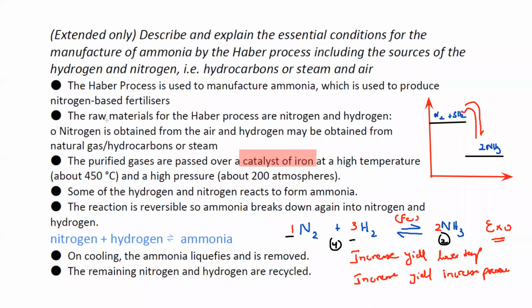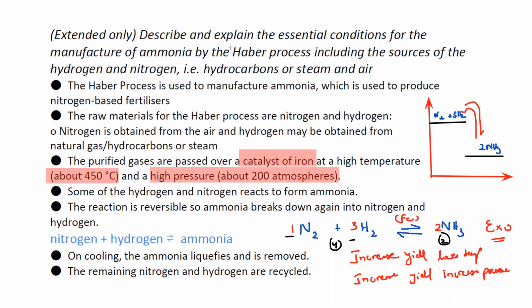It prefers a low temperature, but we are using a high temperature around 450, because if we use a low temperature, the reaction will be very slow. So to make an optimum rate, that's why we are using around 450 centigrade. And the pressure is very high, about 200 atmospheres or 200 times 1 into 10 to the power 5 pascal, which is a very high value.